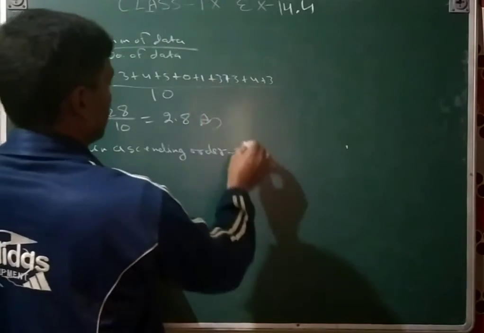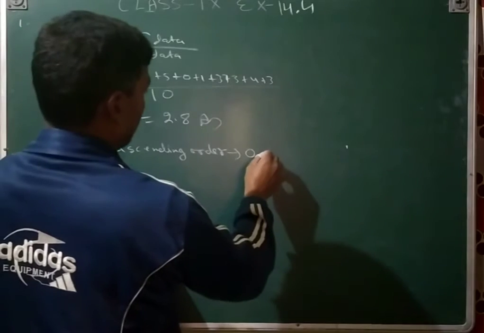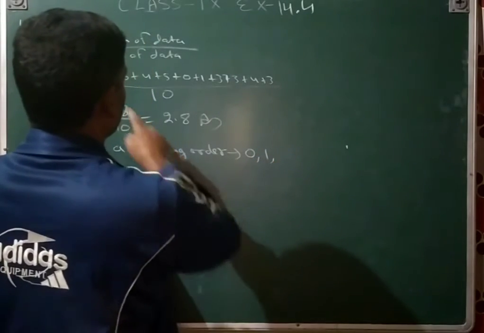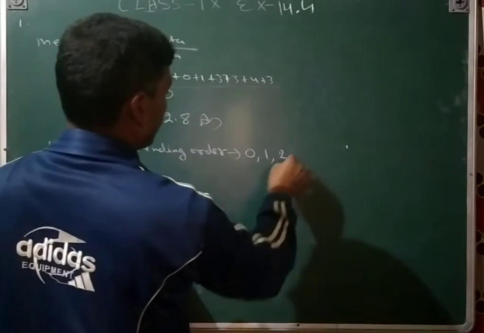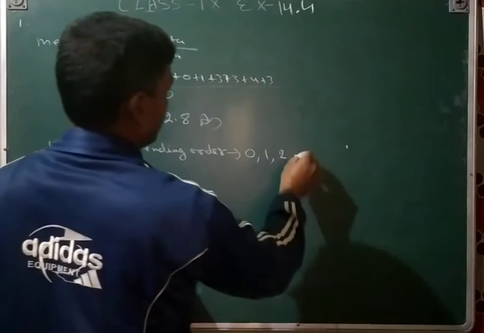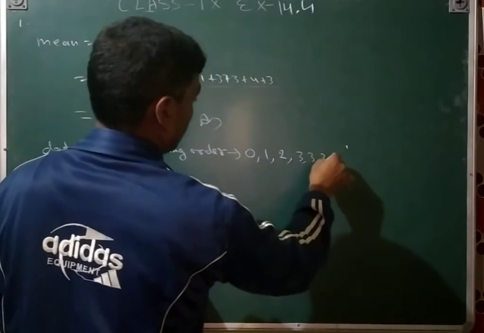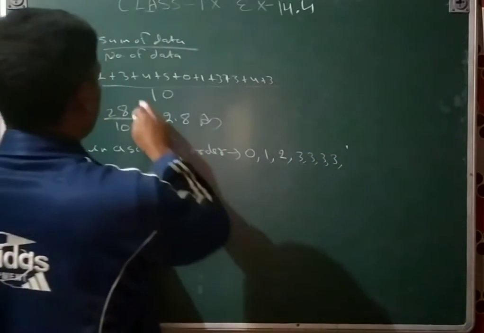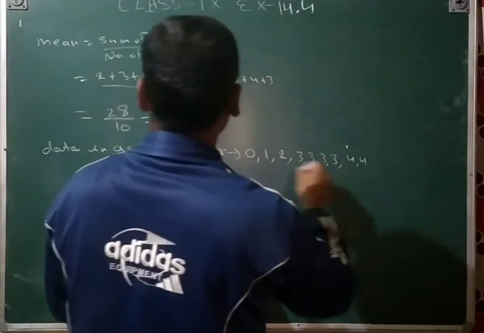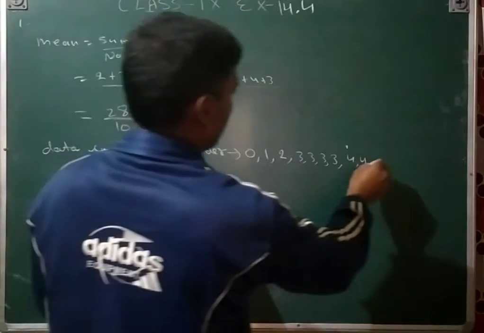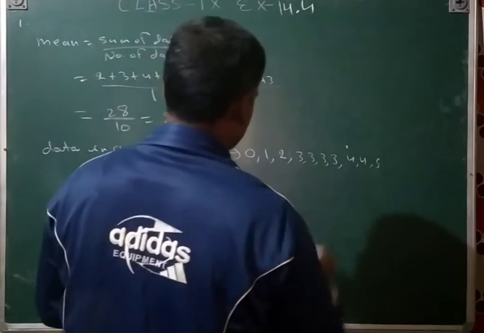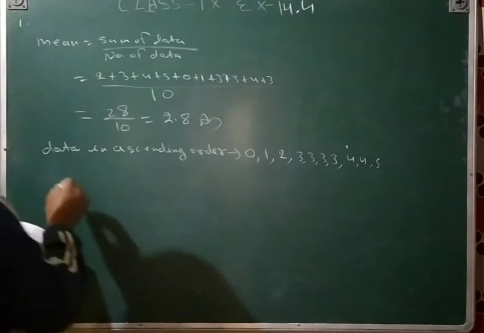And then first is 0, only one time is there. And then 1, this is also one time. Then 2, also one time. And then 3, 1, 2, 3, 4 times is there: 3, 3, 3, 3. And then 4, 2 times is there: 4, 4. And then 5, only one time is there. 1, 2, 3, 4, 5, 6, 7, 8, 9, 10. Data has come.